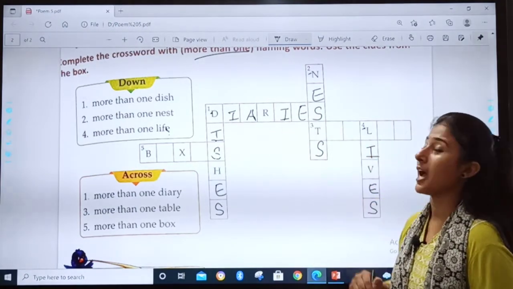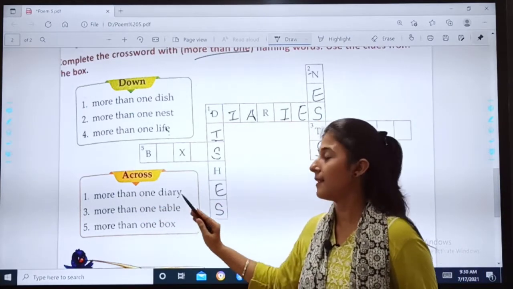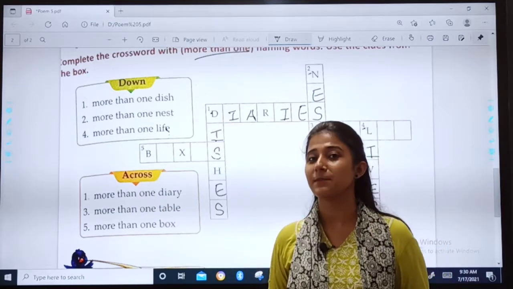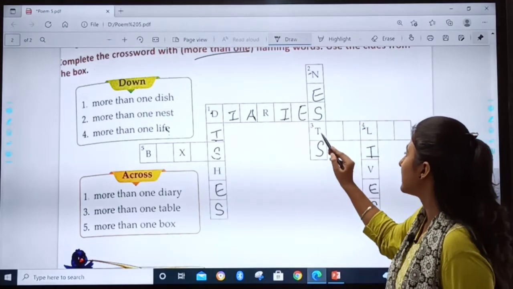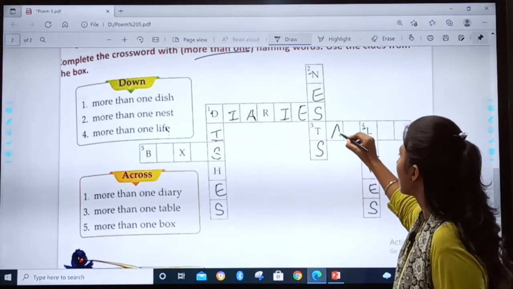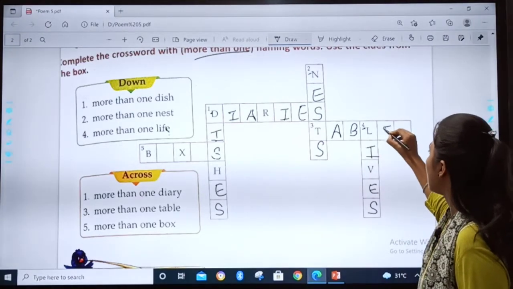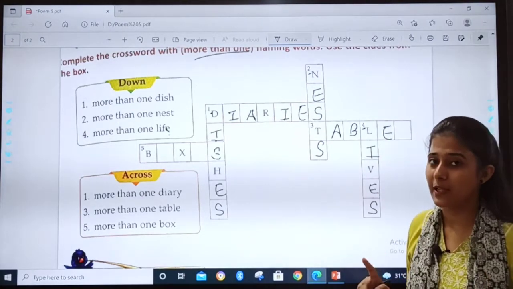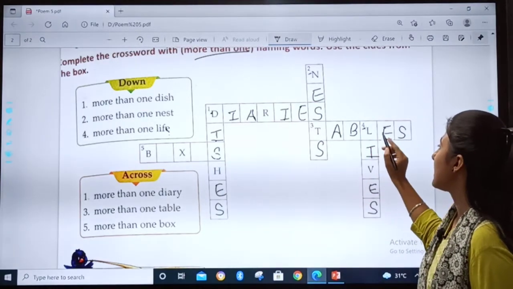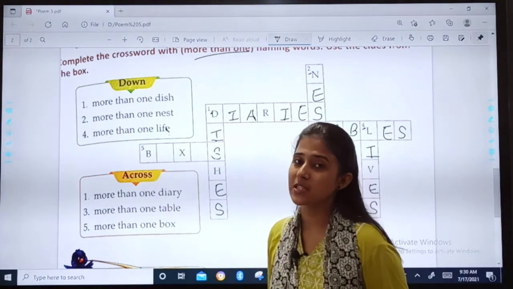So it becomes diaries. Third, more than one table. More than one table becomes tables. So look for the third number and sideways, that means across. T, A, B, L, and you will write first the spelling of table and then you have to add only S. Tables. More than one box.